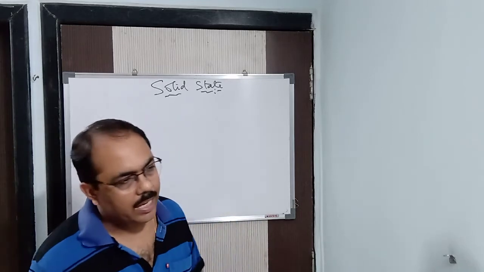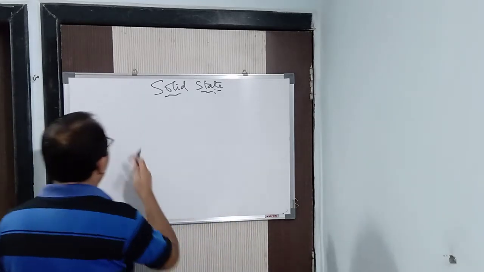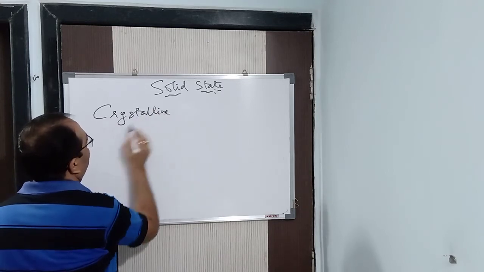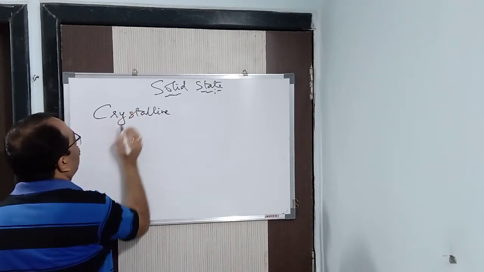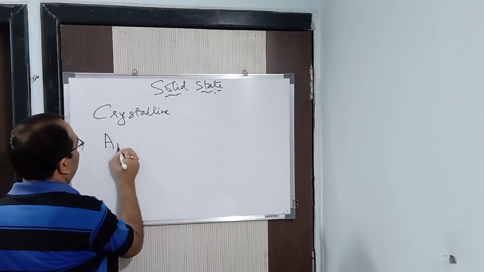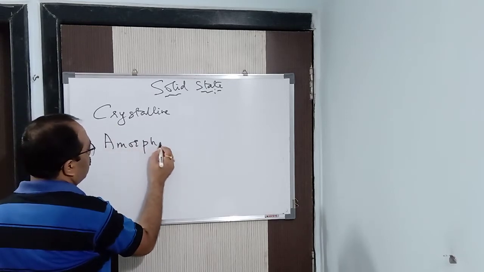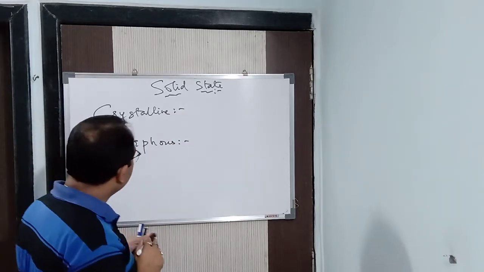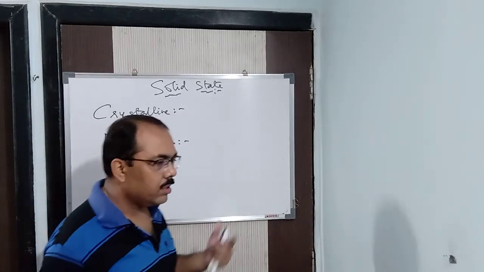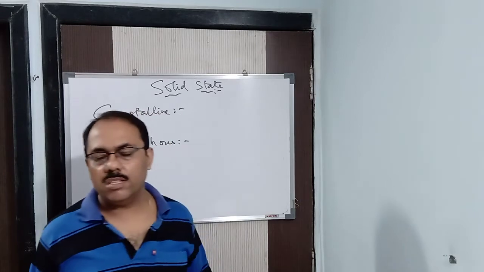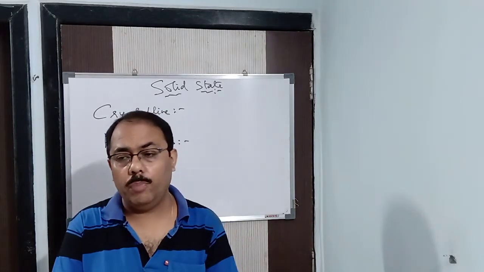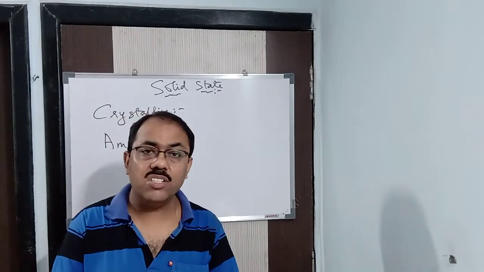Now solids again are of two types. One is your crystalline solids, and another is your amorphous solid. Now let me tell you one thing here, children: the term amorphous is no more used nowadays. It is known as microcrystalline. That means the scientists are of the opinion that there is nothing which is in the powder state.